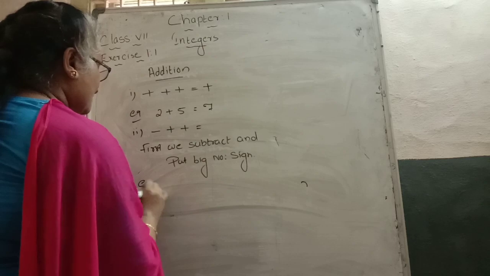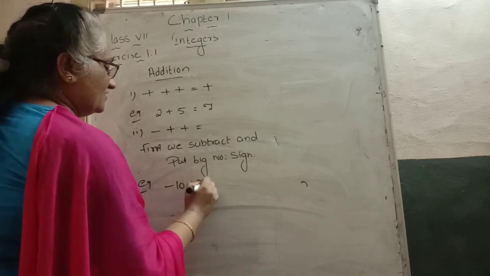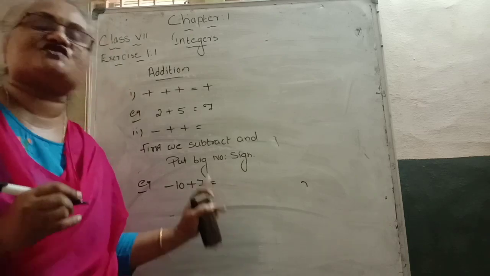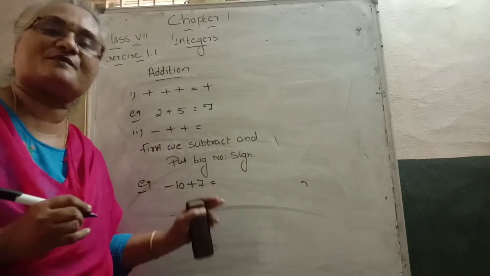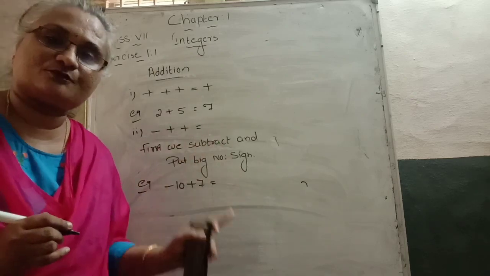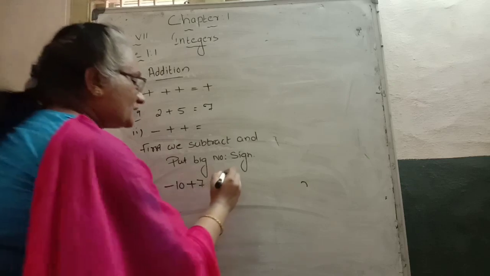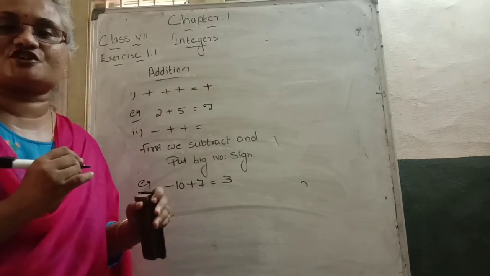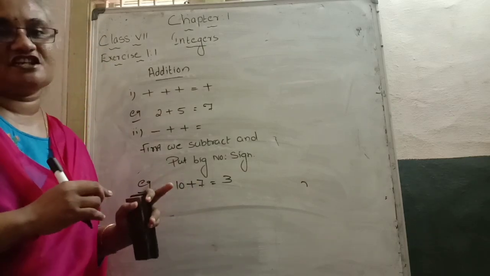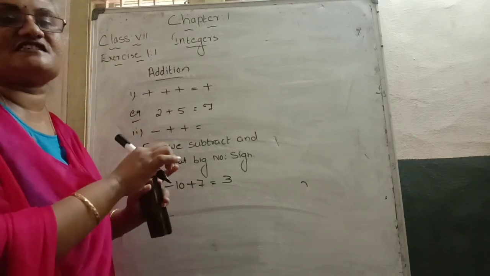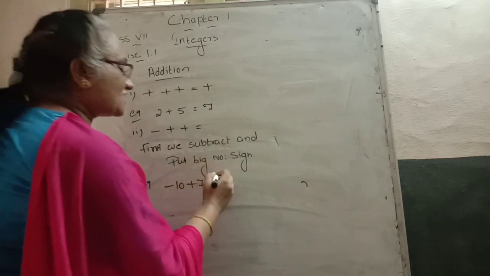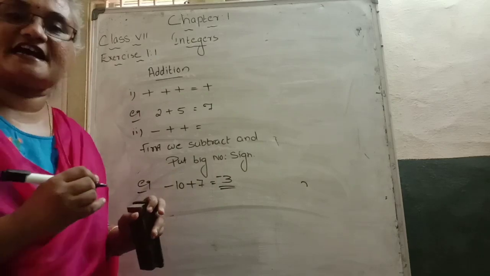Example: -10 plus 7. See here, 10 is a negative integer, 7 is a positive integer. They have opposite signs. In the opposite sign case, do subtraction first of all. Keep that in your mind. So 10 minus 7 comes to how much? 3 is the answer. Then which number is bigger, 10 or 7? 10 is bigger. Then look at the sign that 10 carries, which is negative. So the answer is -3.